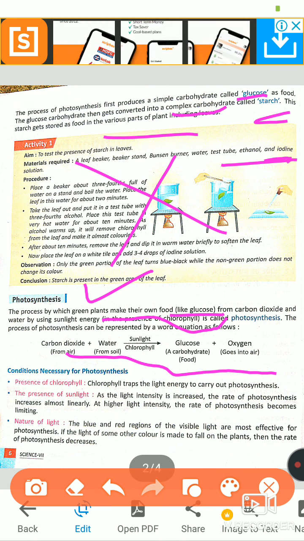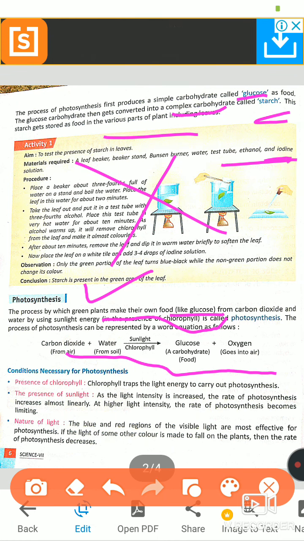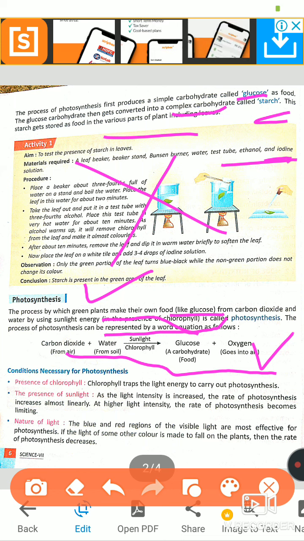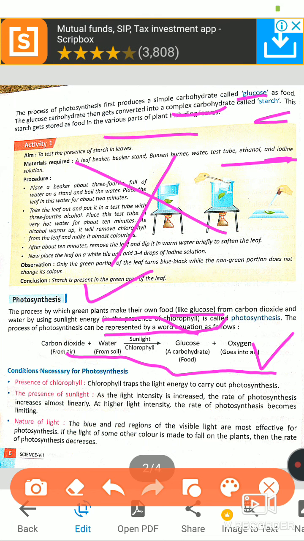It is very important. Without it, non-green plants never make their own food because they don't have chlorophyll, and chlorophyll is able to trap the energy of sunlight. The process of photosynthesis can be represented by this equation. Learn it and set your mind.